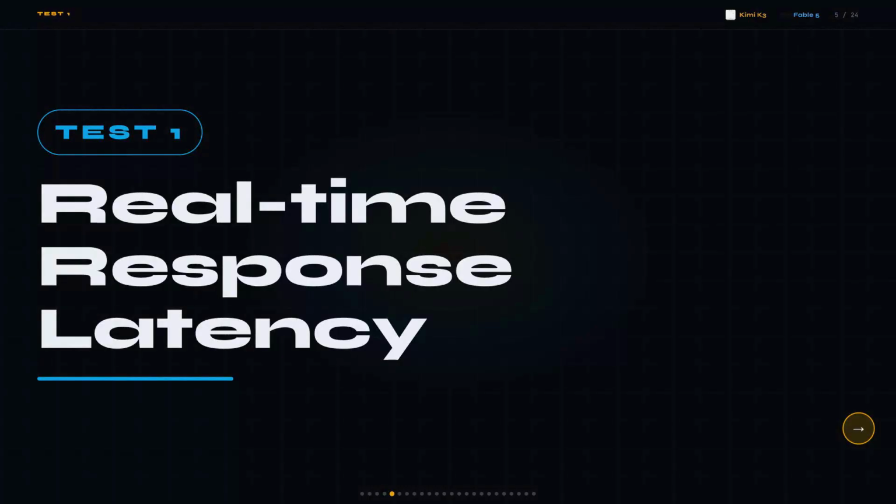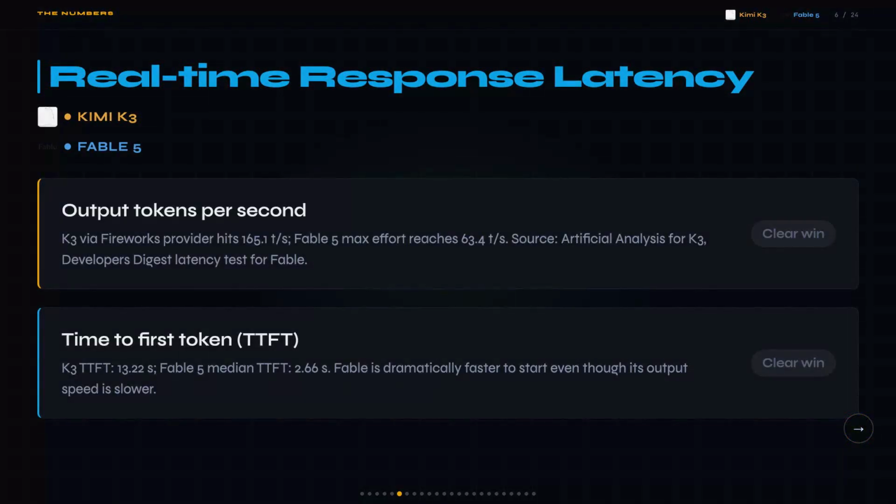And slow latency isn't just annoying, because if you're running an agentic loop where one model calls another, a 13-second wait before the first token comes back will literally stall your whole pipeline. Every step compounds and you feel it fast when it goes wrong. Okay, so what I found is a split.